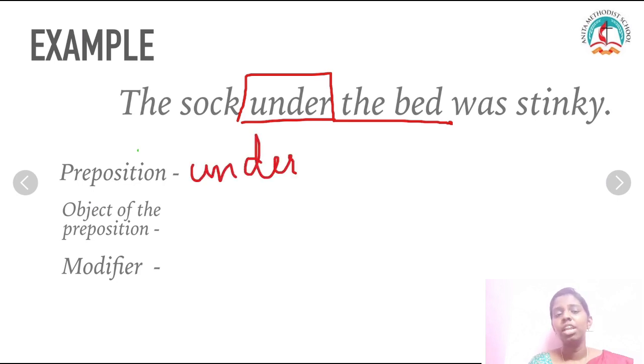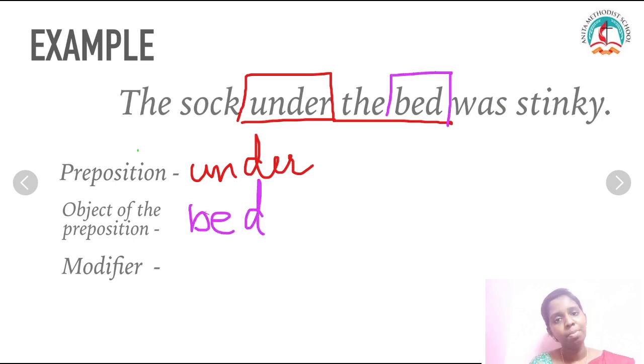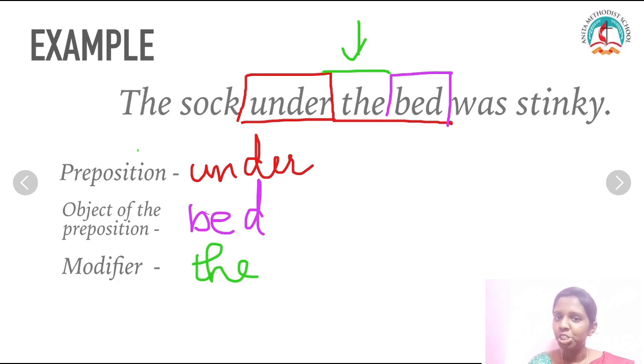Then the object of the preposition. What is my object of the preposition here? What is the object mentioned here? Exactly. We are talking about the bed. So it is the object of the preposition. And finally I have a modifier here. Which is my modifier? Yes, "the" is my modifier. So my preposition is under, the object of the preposition is bed, and the modifier is the.